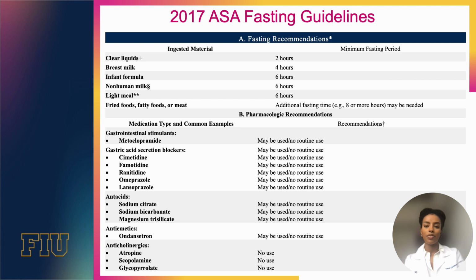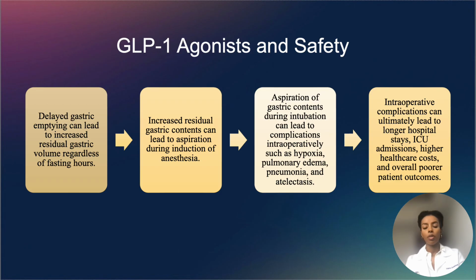These are the 2017 ASA fasting guidelines that we currently follow in our preoperative management of surgical patients. We want to make sure that our fasting recommendations are followed with the minimum fasting period, and we can also give our gastric acid secretion blockers or antacids and antiemetics preoperatively as well. GLP-1s delay gastric emptying, and that can lead to an increased residual gastric volume regardless of how long the patient has fasted. This increased residual gastric content can lead to aspiration during the induction of anesthesia.